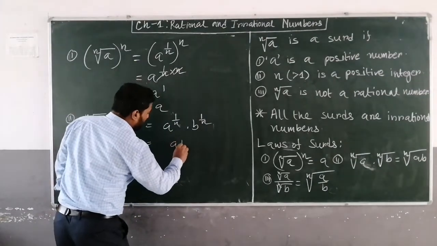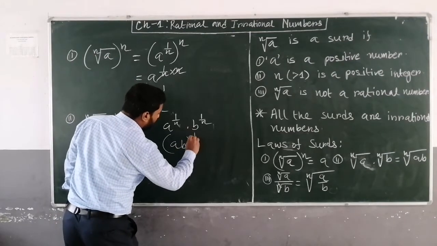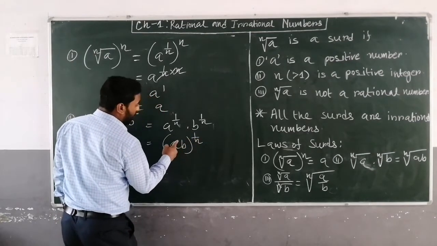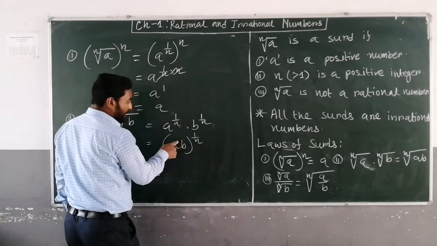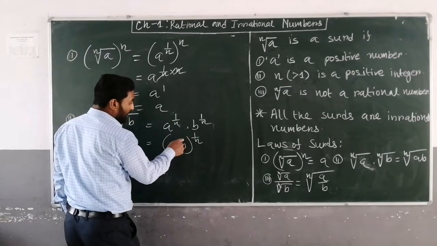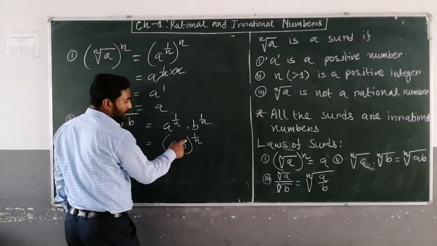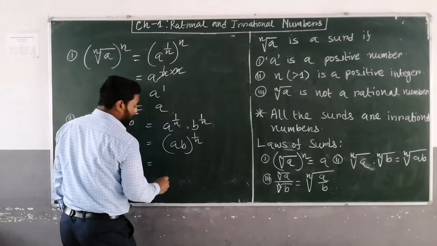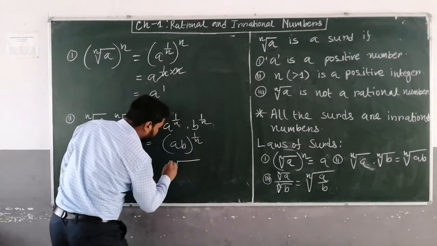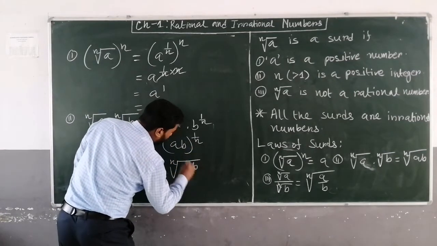So you can write that ab whole to the power 1 upon n. If you take this reverse step, then this power will be distributed, 1 upon n will come to the power of a, and 1 upon n will come to the power of b.